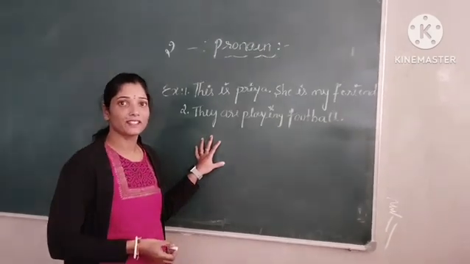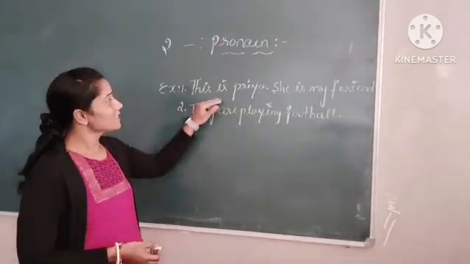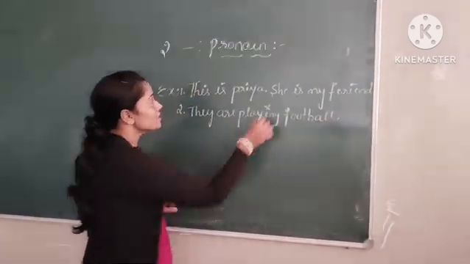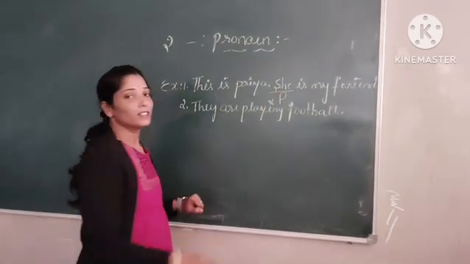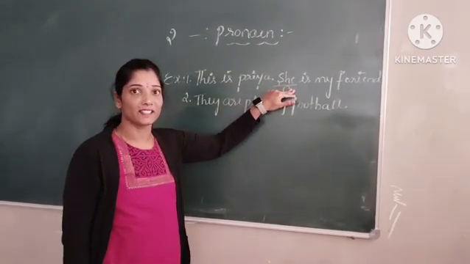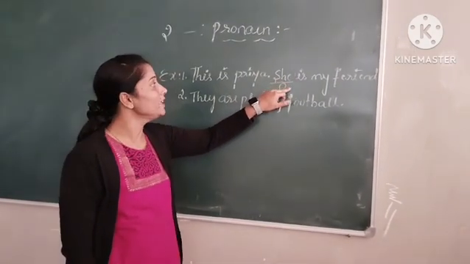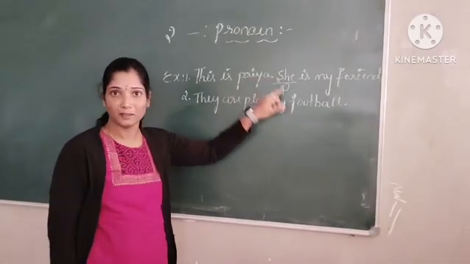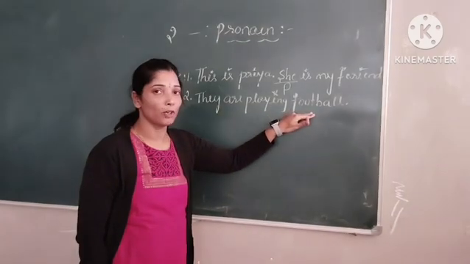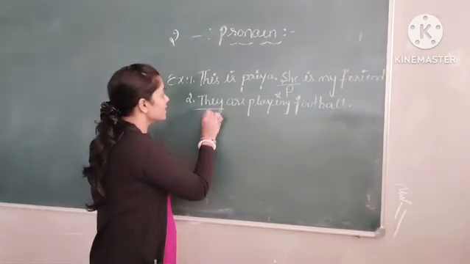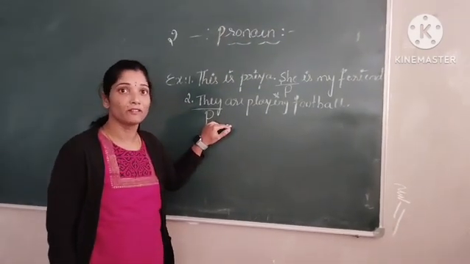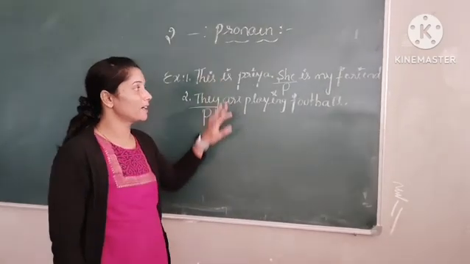Let us see how it works in real sentences. This is Priya. She is my friend. Here, she is a pronoun. Instead of using Priya once again in the sentence, to avoid that, we are using she as a pronoun. Second sentence: They are playing football. Here, they is a pronoun. Instead of using many girls, many boys, we are using they as a pronoun.